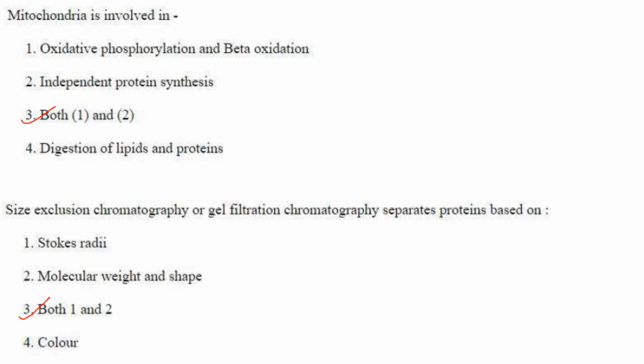So size exclusion chromatography separates based on Stokes radius. Then molecular weight and shape, yes, 2 is also correct. So the answer here is option 3, that is both 1 and 2.